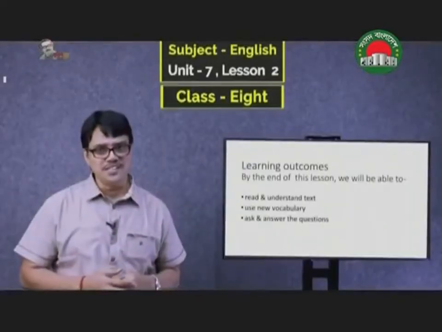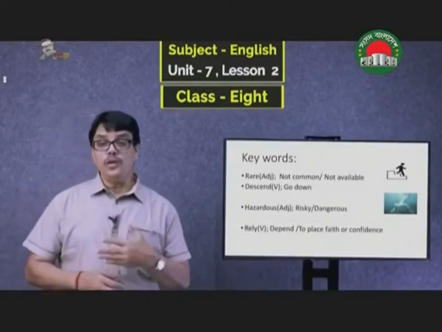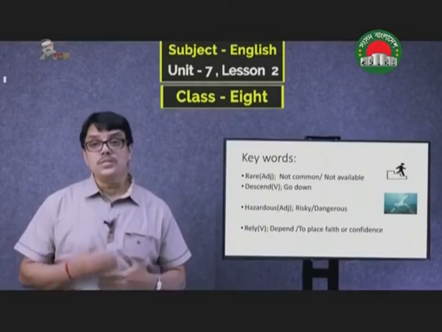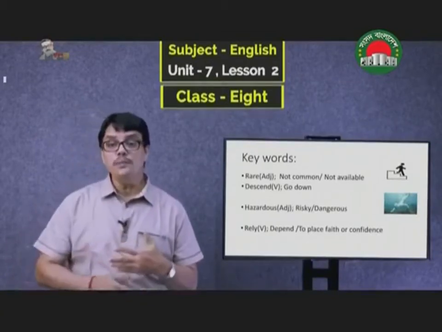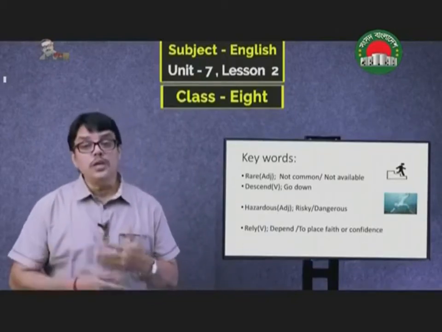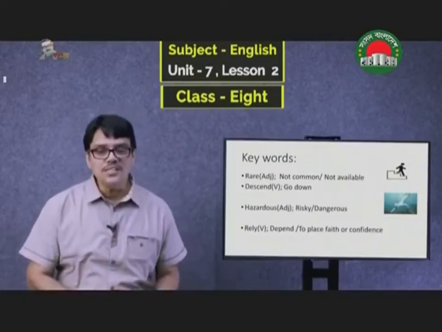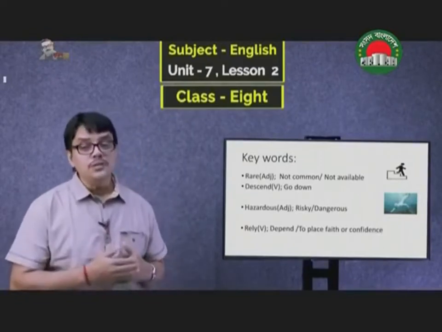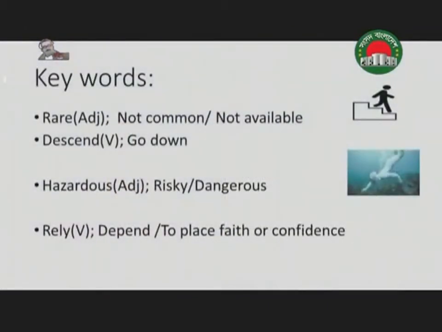My dear students, now we will learn the meanings of some keywords. If we know the meanings of the keywords, the text will be easy for us to understand. At first, rare.